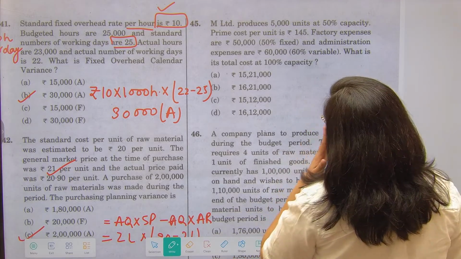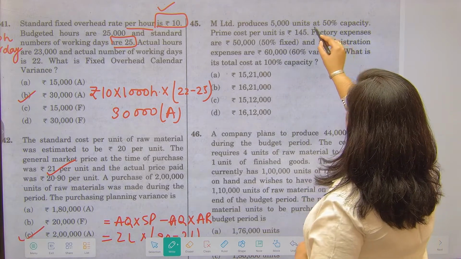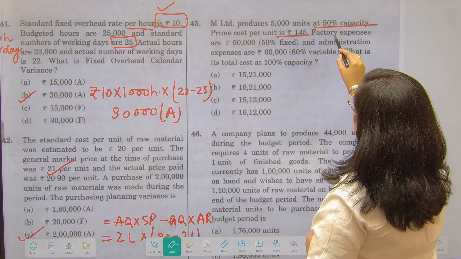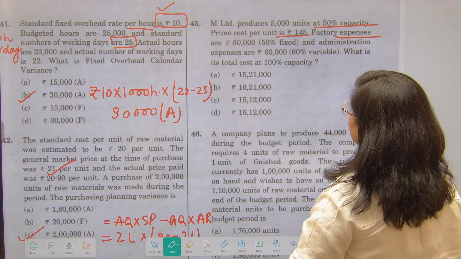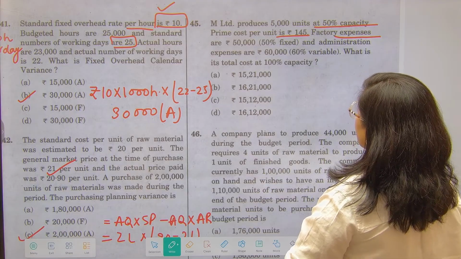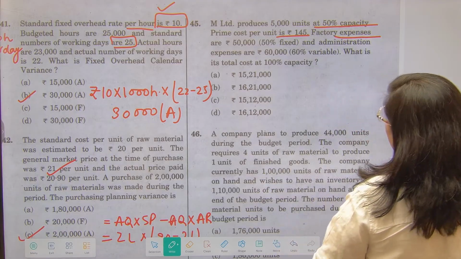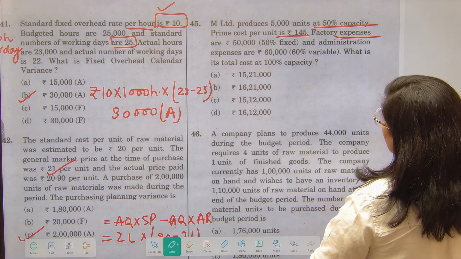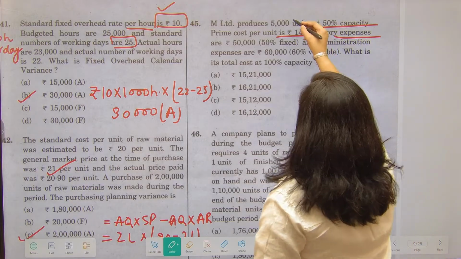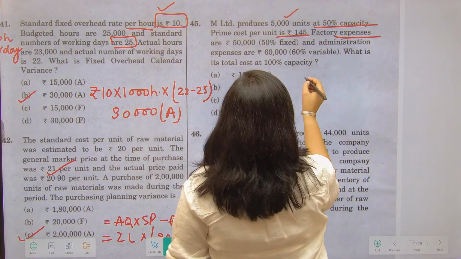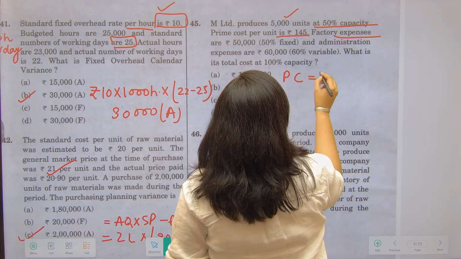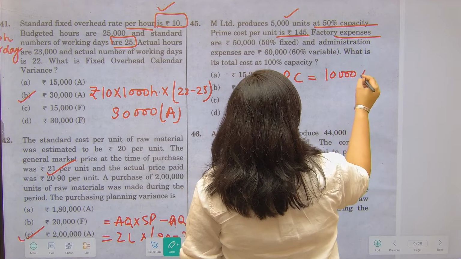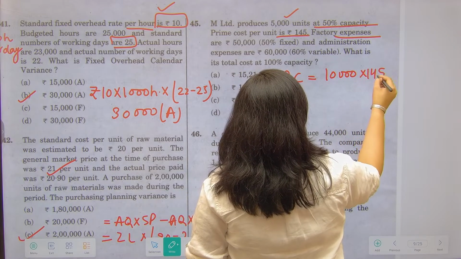M Limited has produced 5,000 units at 50% capacity. Prime cost per unit is 145. Factory expenses are 50,000, which is 50% fixed, and administration expenses are 60,000, जिसमें 60% वेरिएबल है. What is the total cost at 100% capacity? Total cost आपको निकालनी है 100% capacity में. See, 5,000 units है 50% पे, right? So prime cost तो 100% कैपेसिटी पे कितनी यूनिट्स होंगी? 10,000 यूनिट्स ऑब्वियसली, मल्टीप्लाइड बाय 145. दिस इज द प्राइम कॉस्ट.